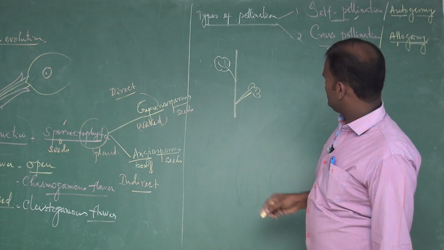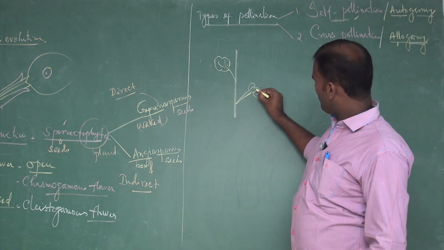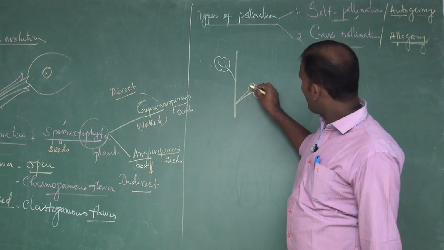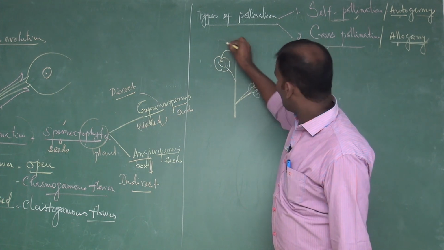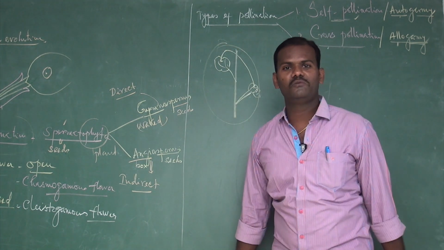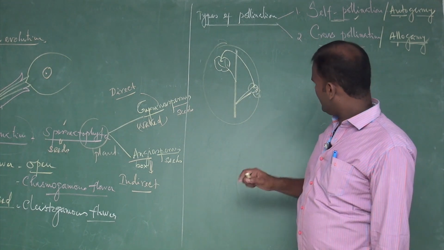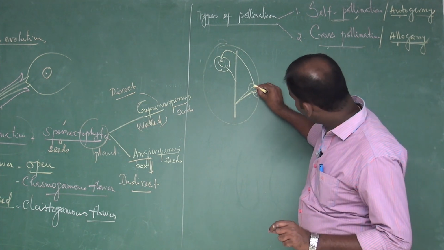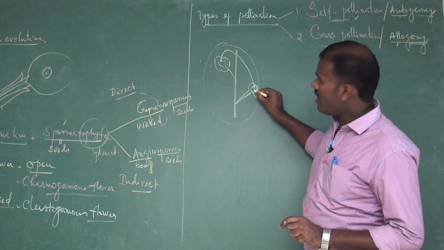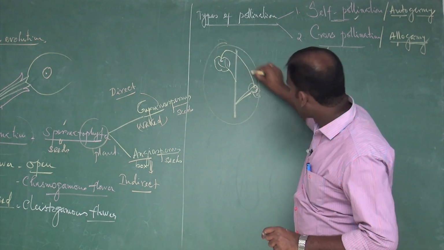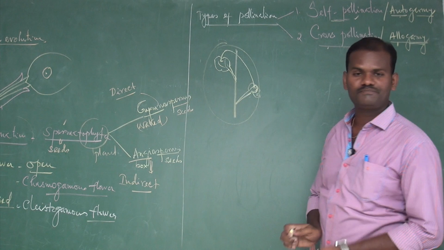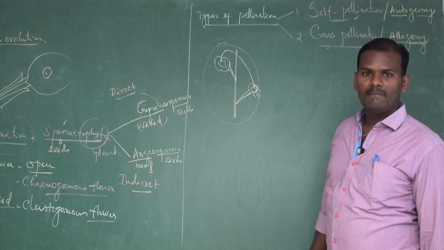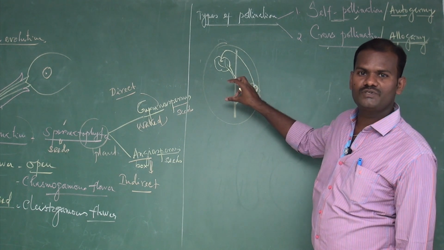If both sex organs are present in the flower, there is transfer of pollen grain from the anther to the stigma of the same flower or to the stigma of another flower of the same plant. These are called self-pollination. Self-pollination, also called autogamy, is a characteristic of bisexual flowers.